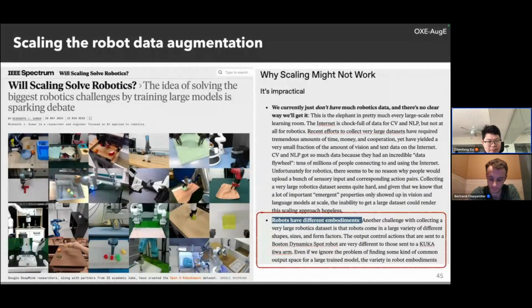There are many debates. Some people think scaling will not help. Some people say, oh yeah, it may help. But anyhow, I don't want to get into this debate today.